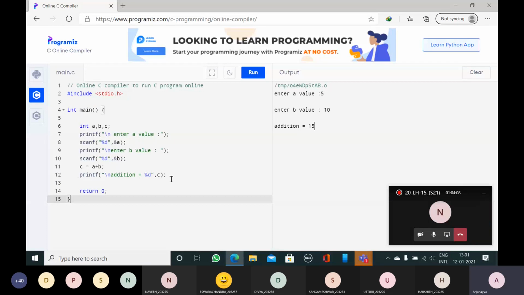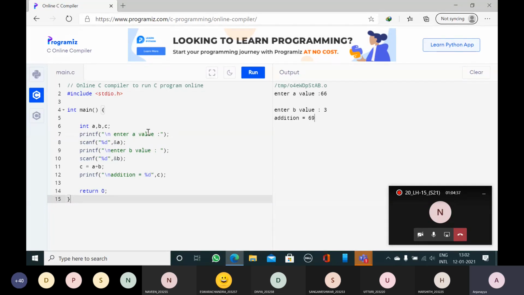Yes, sir. Now, what I had done earlier is that here itself I wrote a = 5, b = 10, or a = 5, b = 3, and c = a + b. That is called initialization. Here, we are entering the values when we are running the program. Suppose I want to enter the value for A as 66 and B as 3; I will see the output as 69.